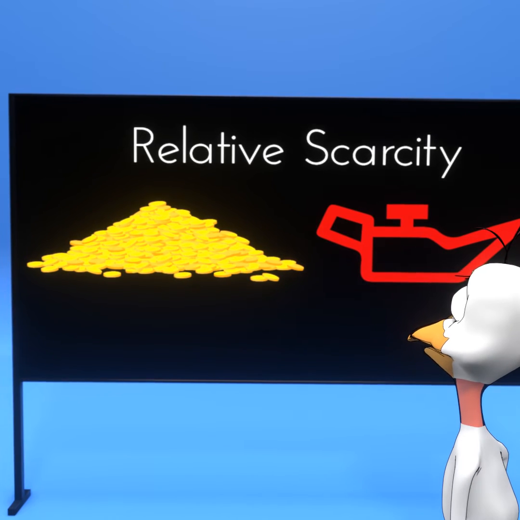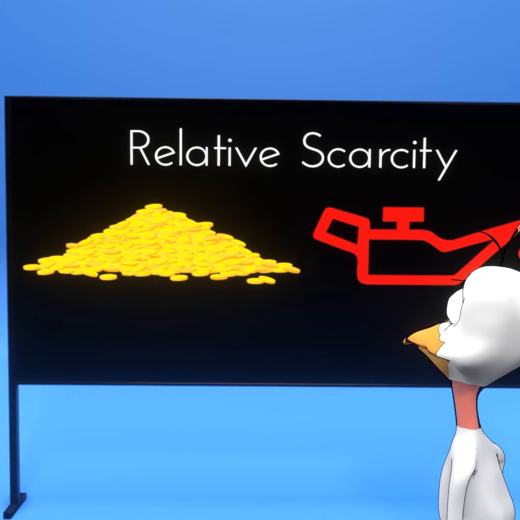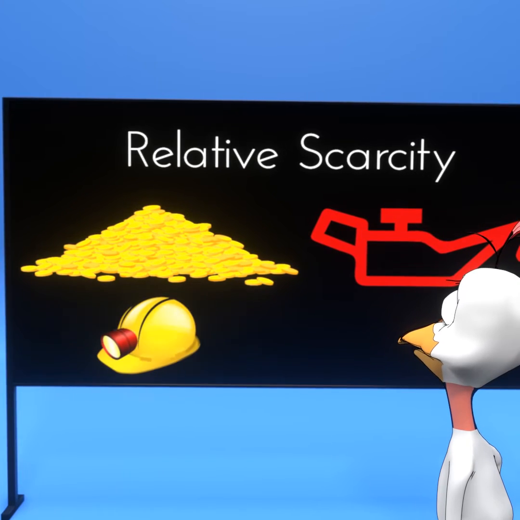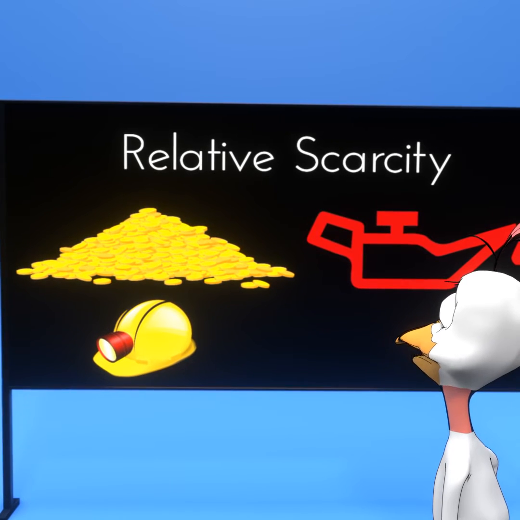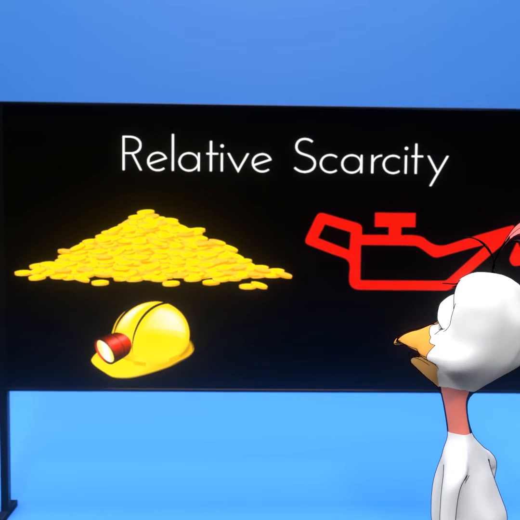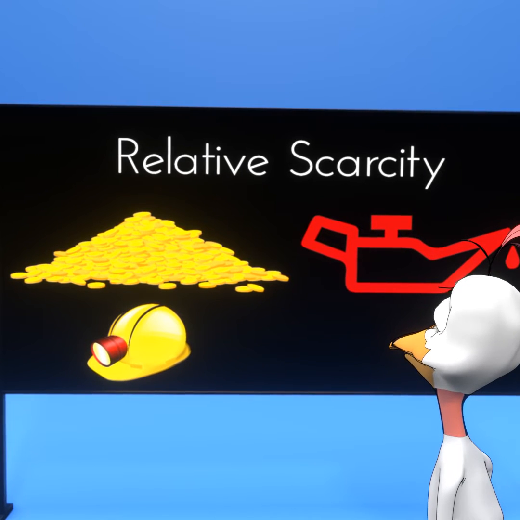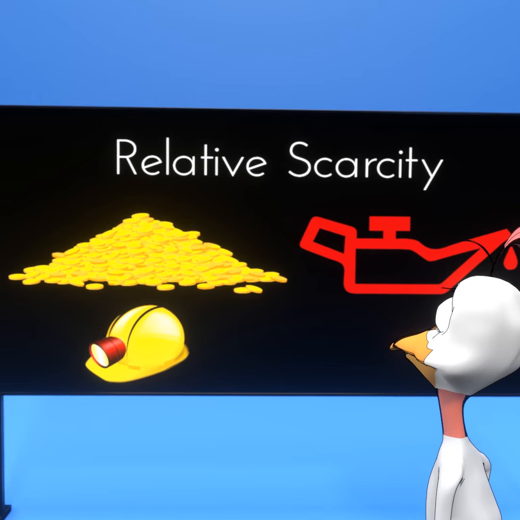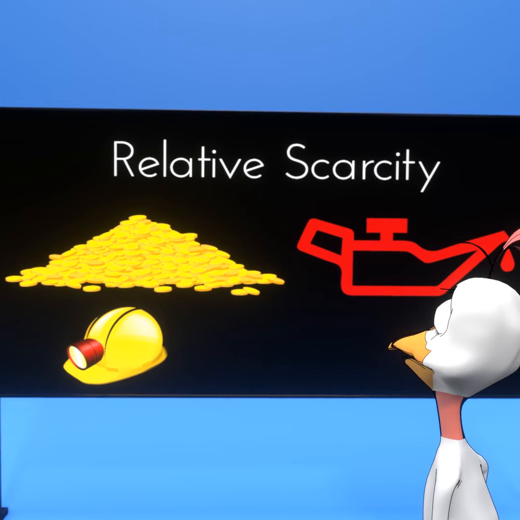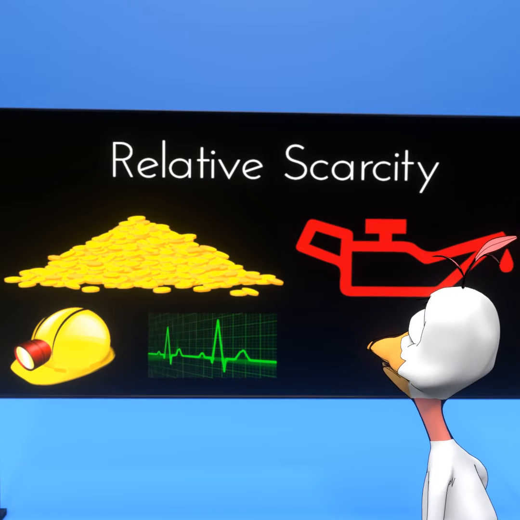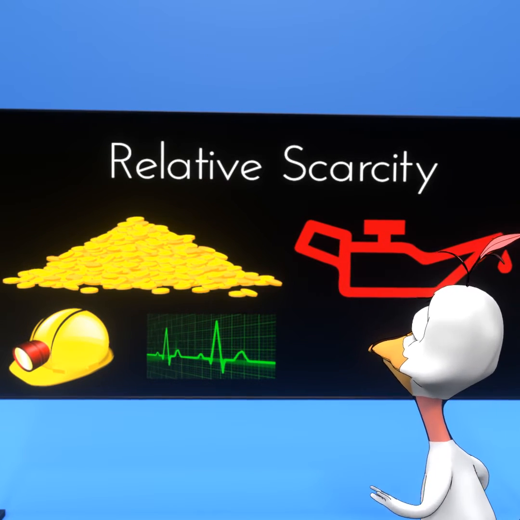If there is a sudden increase in the demand for gold, the price of gold will rise. Therefore, gold miners, who see the higher prices, will work overtime to produce as much gold as possible, because the profit margins are higher than they usually are. But the more gold the miners mine, the more the supply increases. Thus demand will also gradually decrease over time. And thus the price will also fall. So, relative scarcity affects value depending on supply and demand.